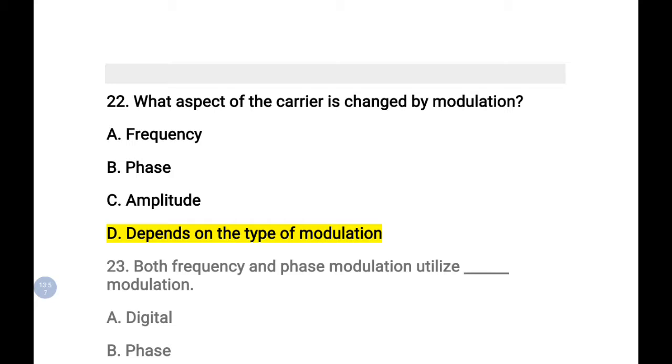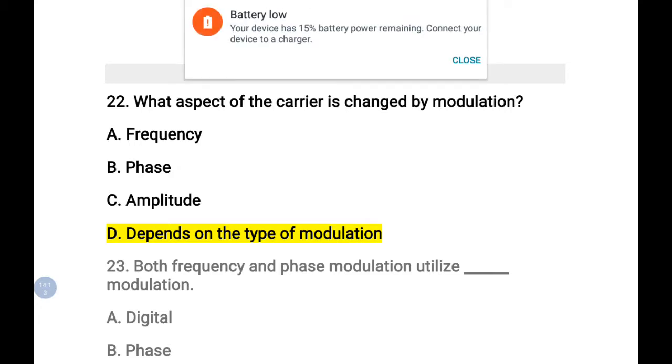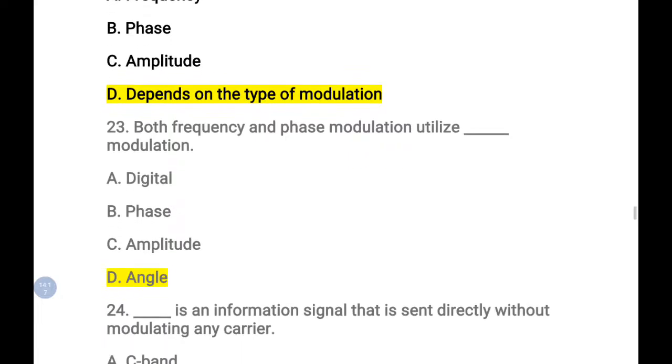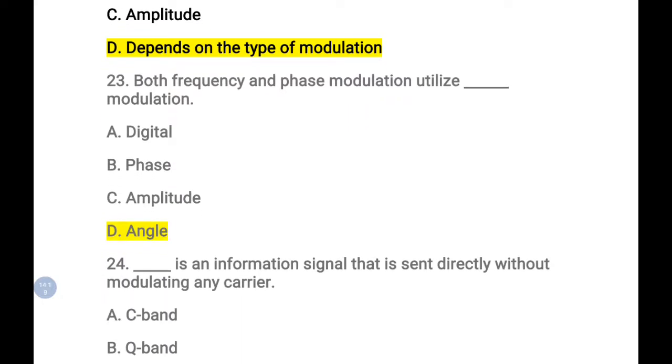And what aspect of the carrier is changed by modulation? By modulation, what parameter is changed? Frequency, phase, amplitude, all these parameters. It depends on the type of modulation. If you are doing amplitude modulation, the amplitude will vary. If you are doing frequency modulation, frequency will vary. If it is phase modulation, the phase will vary. The next one: both frequency and phase modulation utilize dash modulation. Frequency and phase modulation come under angle modulation.